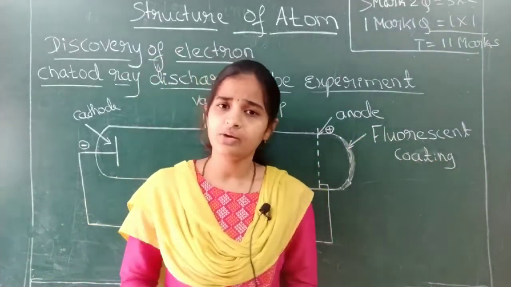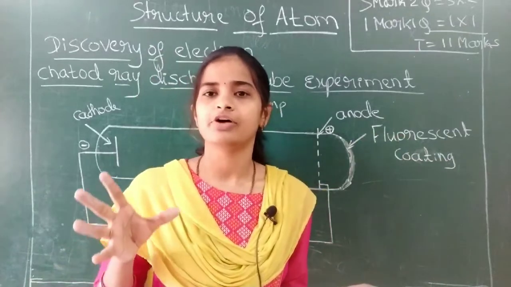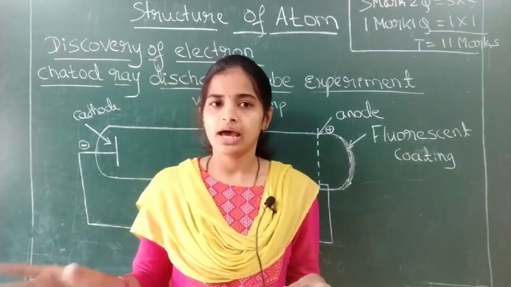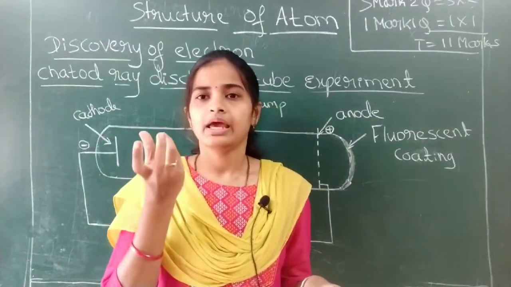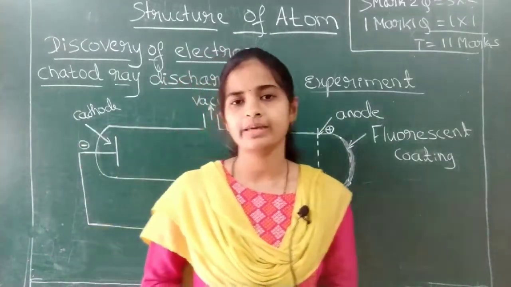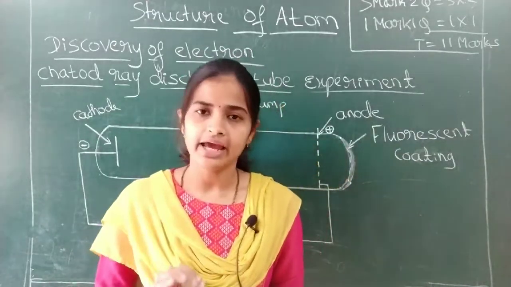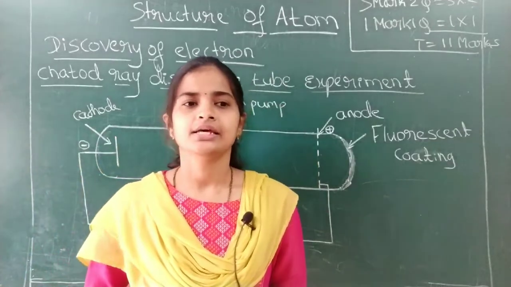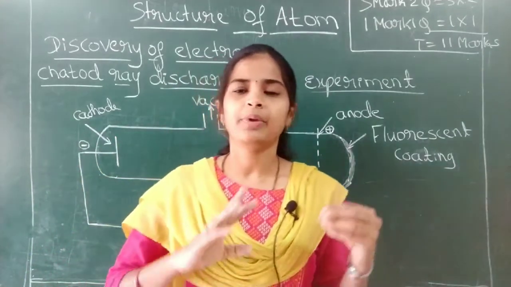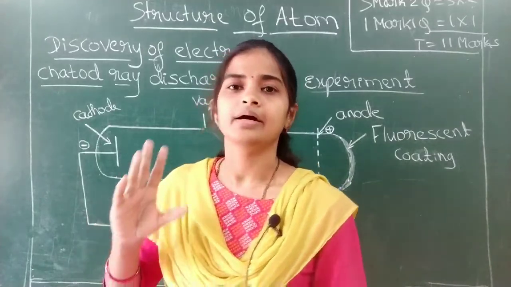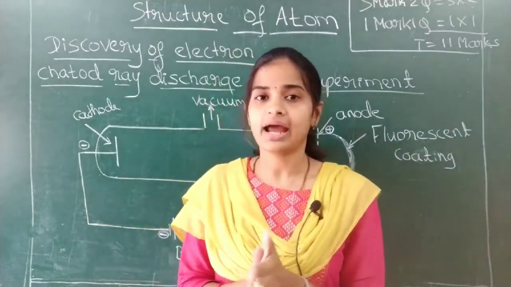Now we know that the atom consists of subatomic particles, protons, neutrons and electrons, and protons and neutrons will be at the center of the atom and electrons will be continuously revolving around the nucleus. This idea we have now, but in earlier days people did not know that subatomic particles are present in the atom.